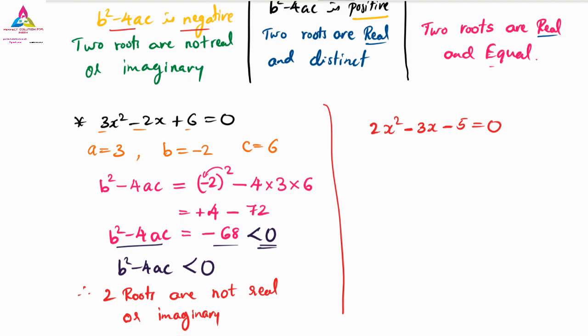You can solve this now. Solve this problem, and find whether the roots are real, not real or imaginary, or equal. Quickly, without wasting time, because it is already time.